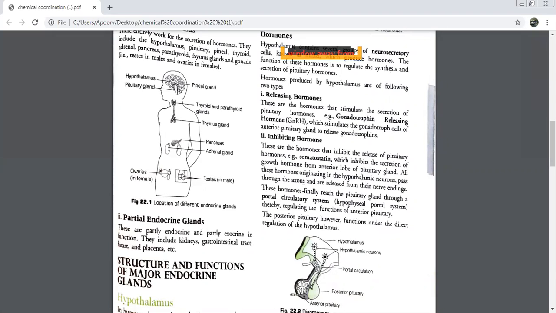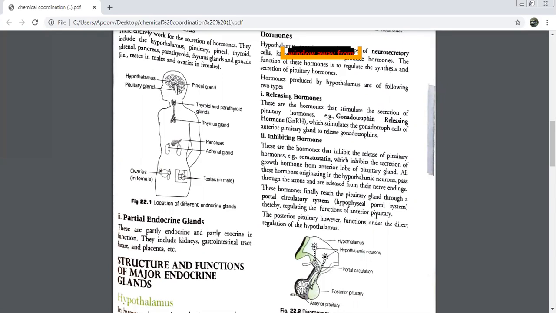They pass through the axons and then they are released from their nerve endings. Finally, they reach the pituitary gland. Either they will go to anterior or they will go to posterior through a portal circulatory system. अभी हमने उसका नाम पढ़ा था. What was the name of the system? Hypophyseal portal blood vessel. Basically, it consists of blood vessels, but the entire system is known as hypophyseal portal system.